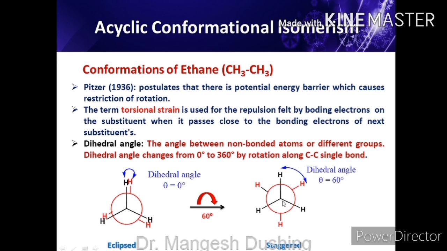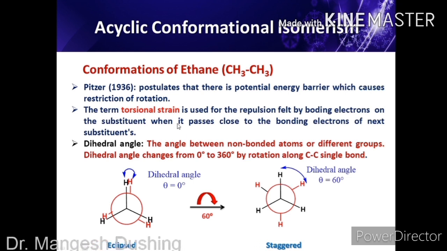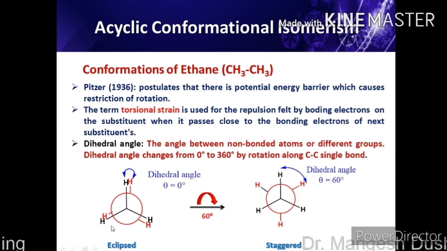So in this case, the sigma bonding electrons of carbon and hydrogen of the front carbon and carbon and hydrogen of the rear carbon are maximally away from each other. So there is minimum torsional strain. If you compare this staggered conformation and the eclipsed conformation, the staggered conformation has the lowest torsional strain, while this one has the highest torsional strain, because in this case there are three pairs of hydrogens which are parallel to each other.